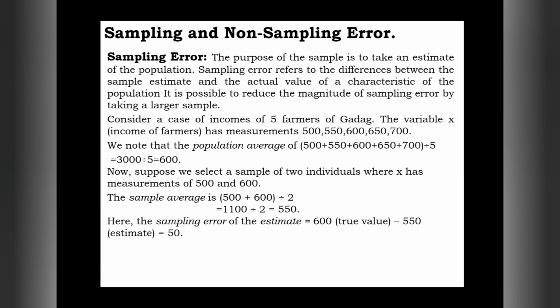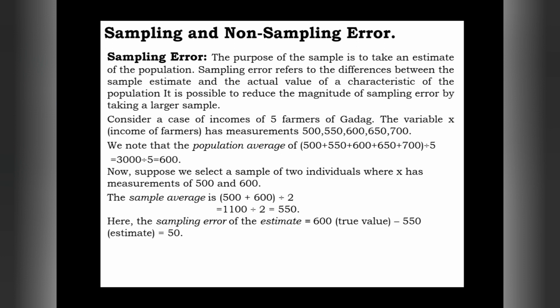So that is sampling error, where we find the differences between the estimated value and the actual value. Later we will see what the estimated value and actual value are. If we find any difference between the actual and estimated value, that value is called sampling error.